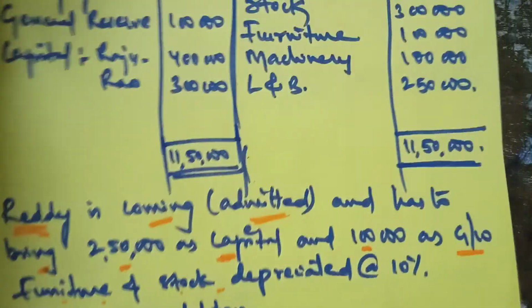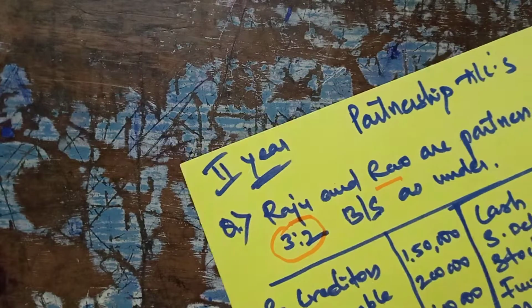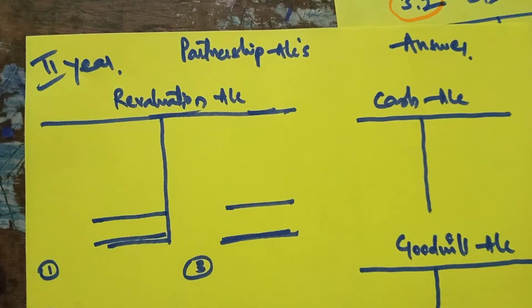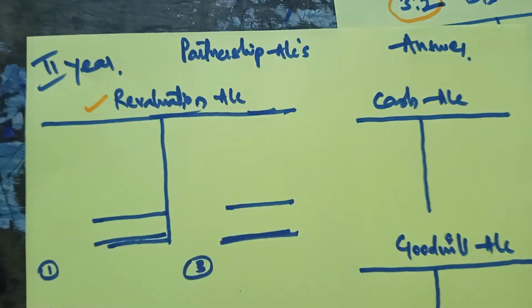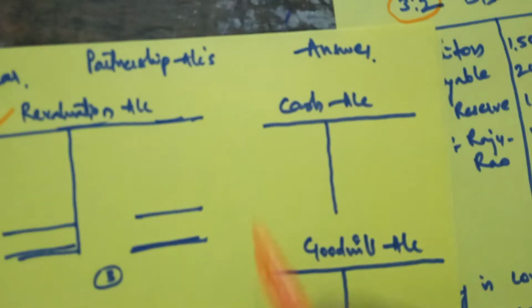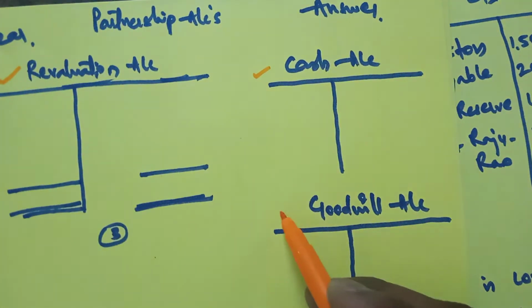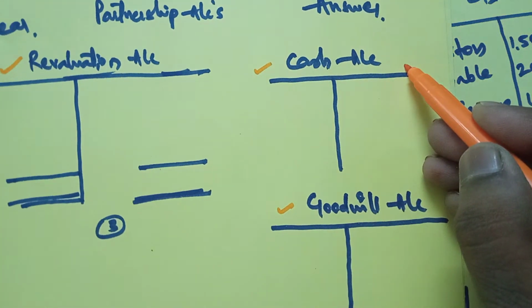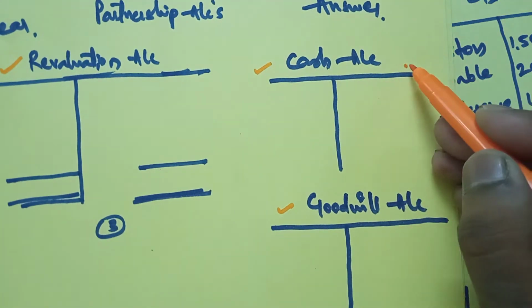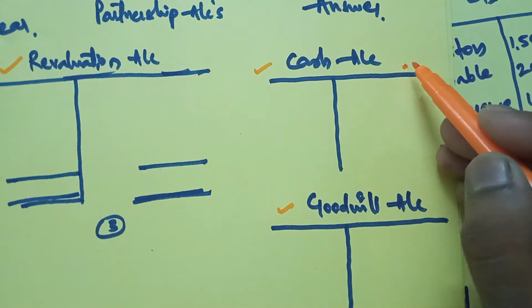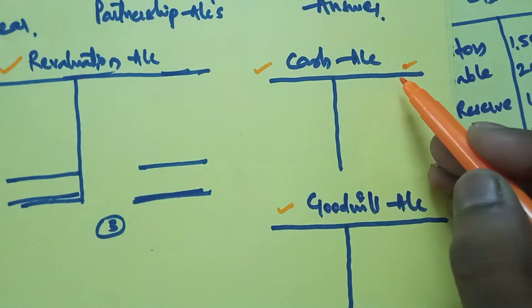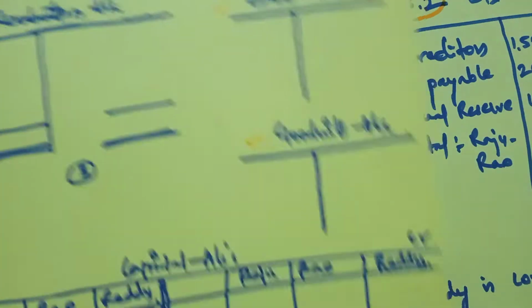So the answer should start with the revaluation account. From this question, the first thing we have to prepare is the revaluation account. Then cash account and goodwill account, because cash in the business after the admission of the new partner will change. To find the current position of the cash, we prepare a cash account, and a goodwill account should also be prepared.